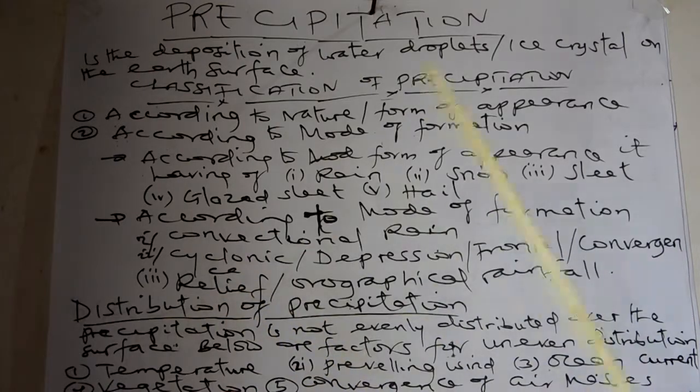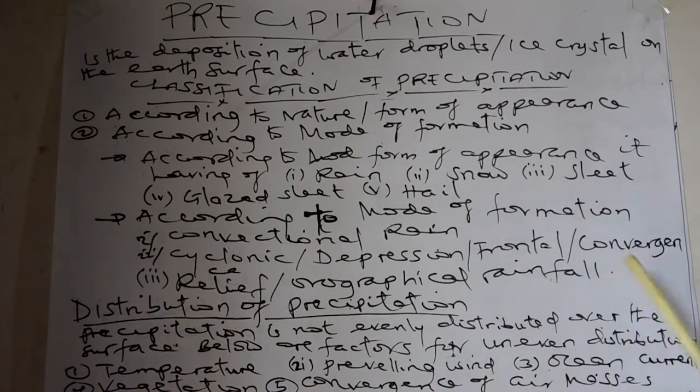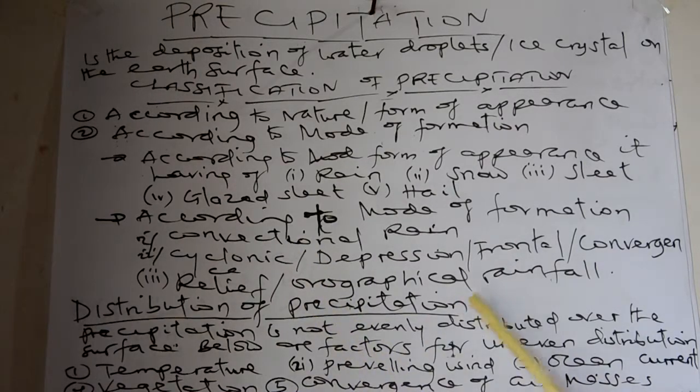According to mode of formation, we have three types: convection rain, cyclonic, depression or frontal. Cyclonic, by another name, is called depressional or frontal or convergence. The third type of rainfall or precipitation according to mode of formation is relief or orographic rain.